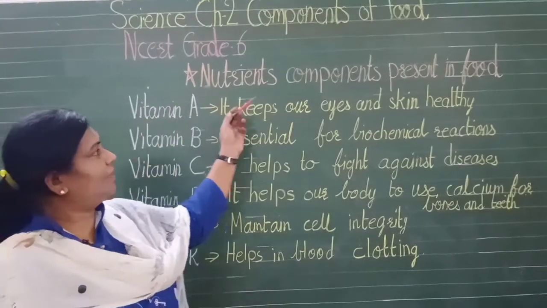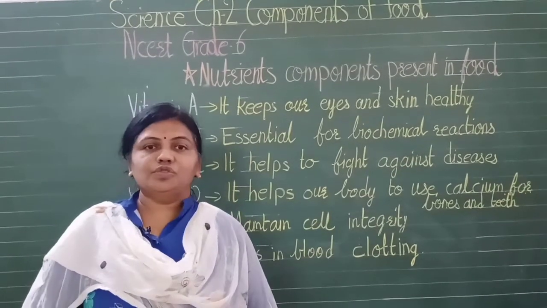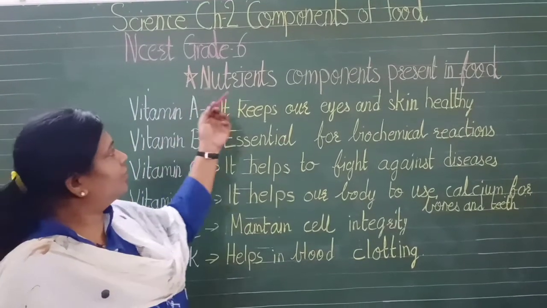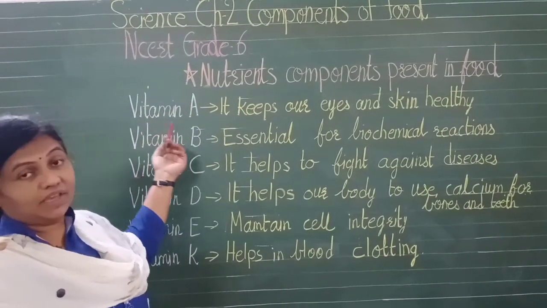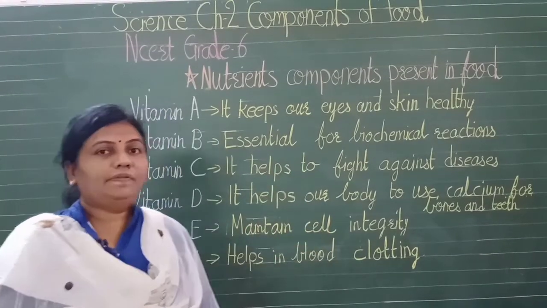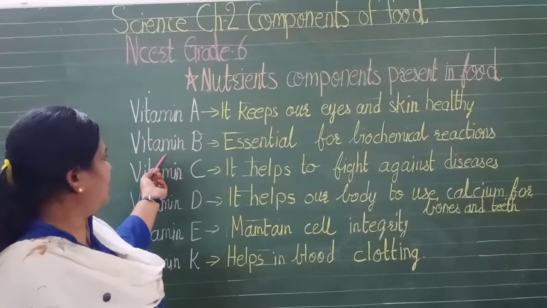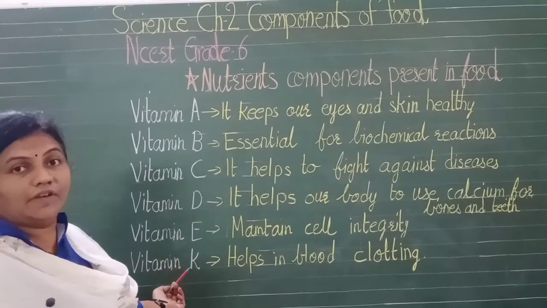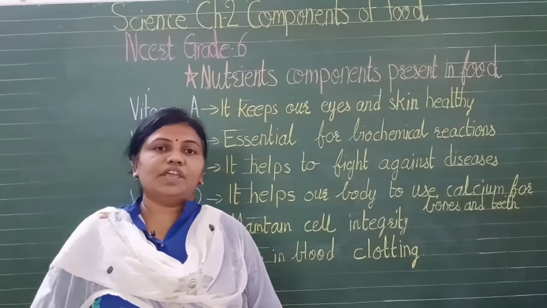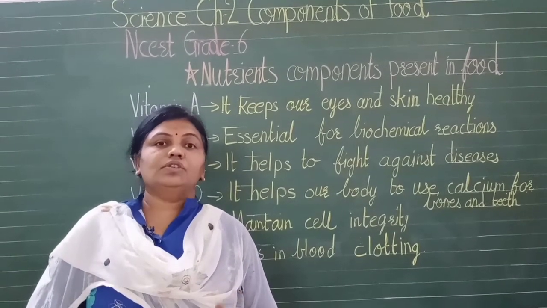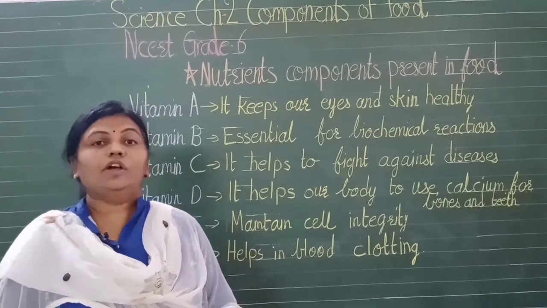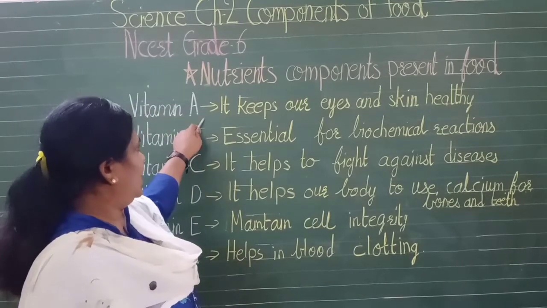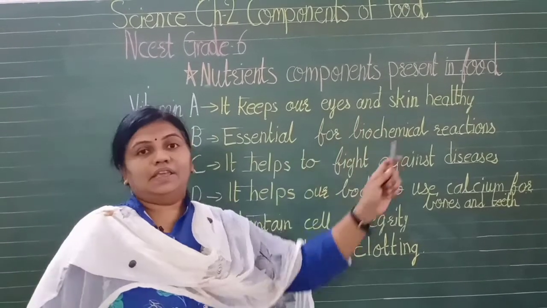So nutrients are components present in food. Nutrients, you know that it is very much important in our body. So what are the nutrients? Vitamin. Yes, in vitamin also we have different ones: Vitamin A, vitamin B, vitamin C, vitamin D, vitamin E and vitamin K. Now let us check one by one what is the role of these vitamins in our body, how they are helpful in our body. So vitamin A, it keeps our eyes and skin healthy.